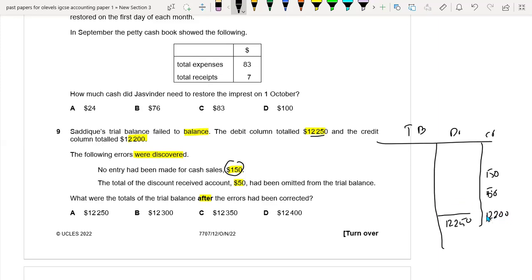So just add 12,200 with the 50 and with the 150. So you will have the total of the credit side, which would be 12,400. So this is the corrected balance on the credit side. They haven't told us to rectify it. They just told us to write the missing entries, and after recording the missing entries, we have to identify what would be the total of the credit side. So this is 12,400.